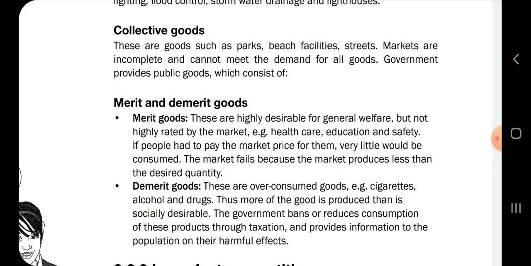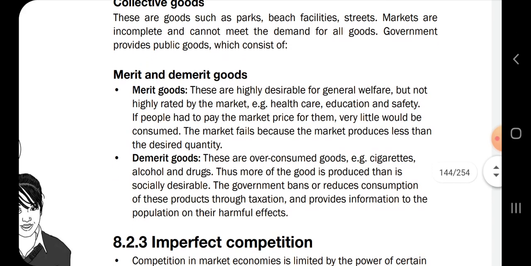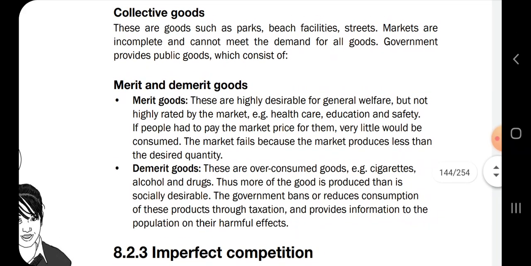And then we have demerit goods. These are overconsumed goods, like cigarettes, alcohol, and drugs. Thus, more of the good is produced than is socially desirable. So more of the demerit goods are consumed than is needed. So the government tends to reduce consumption of these goods through taxation. They make sure that people find smoking expensive, so they charge taxes on smoking.